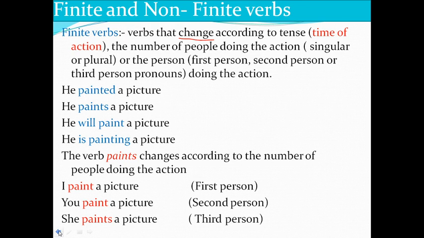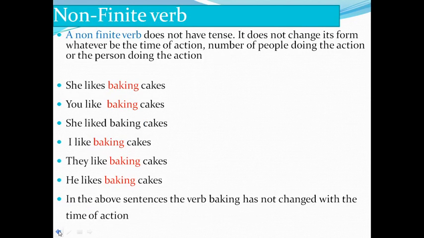Painted, it's in V2, simple past tense. Paints, it is in simple present tense. He will paint, future tense. He is painting a picture, present continuous tense. So according to the tense, these verbs change. So those are called finite verbs. Okay, so non-finite verb, already I have told you, non-finite verb doesn't have tense. It doesn't change its form. It remains as it is.